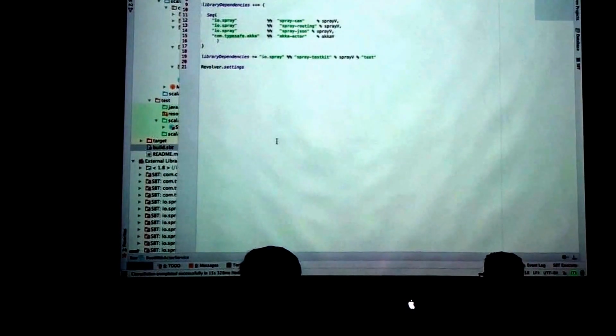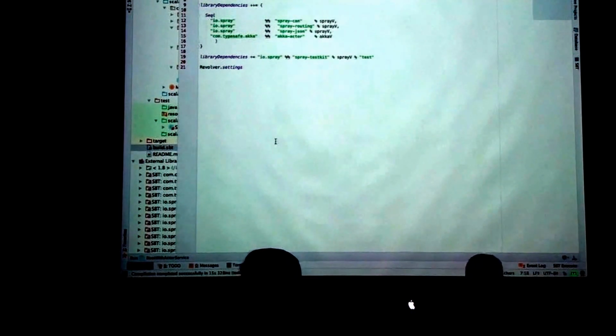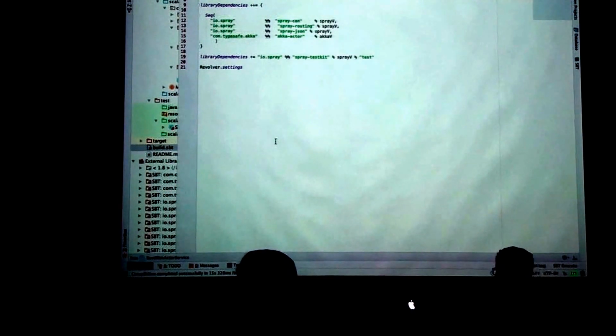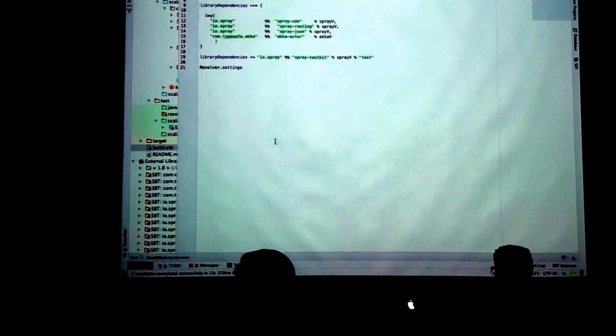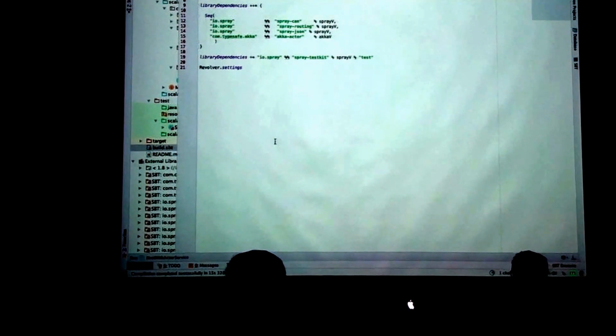So basically, Spray and Akka go side by side. Whenever any new release is done for Akka, there is some release for Spray as well. So in some time, Spray and Akka will be merged together. Even the Play framework which I was talking about will be merged with the Akka system. So everything is one system, which is Akka.